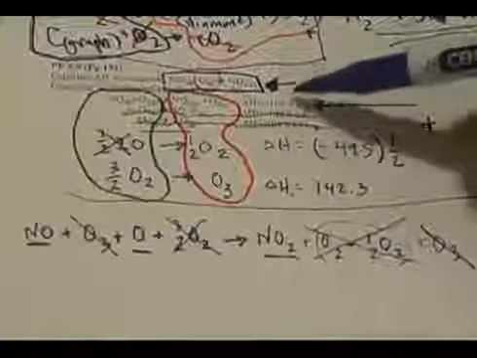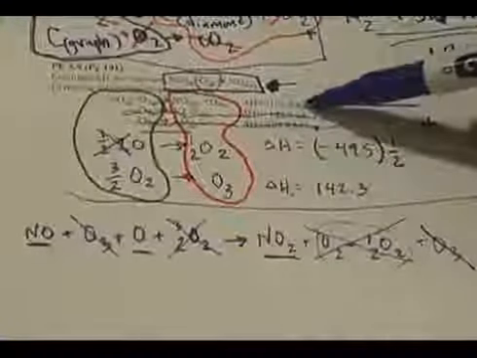And so when I add negative 198.9 plus negative 495 times 1/2 plus 142.3, I'll end up with an overall enthalpy change now for this new reaction, the one that I wanted to know, of negative 304.1 kilojoules.